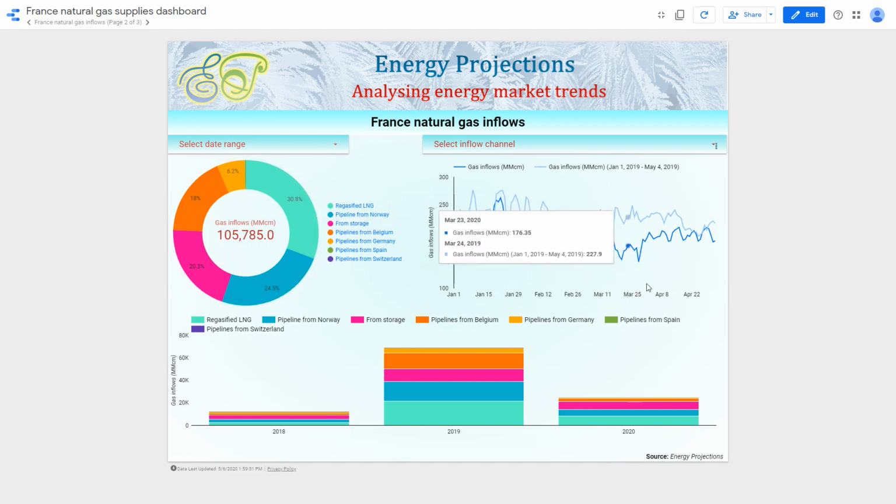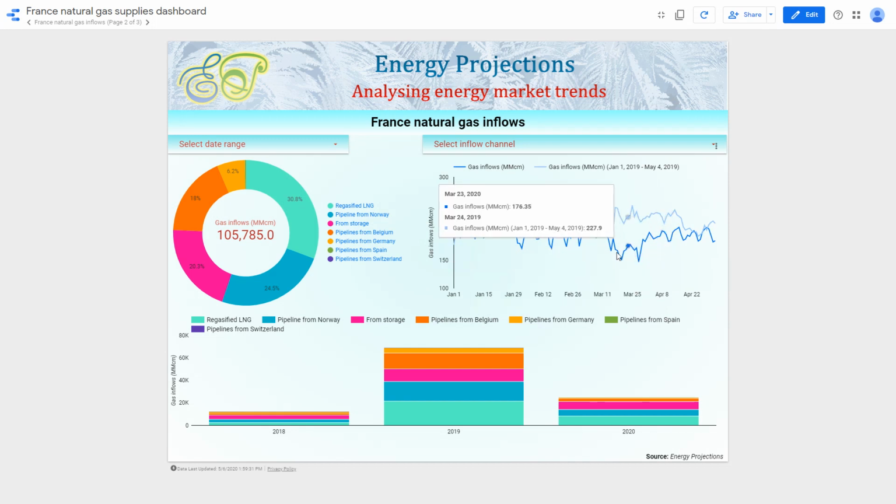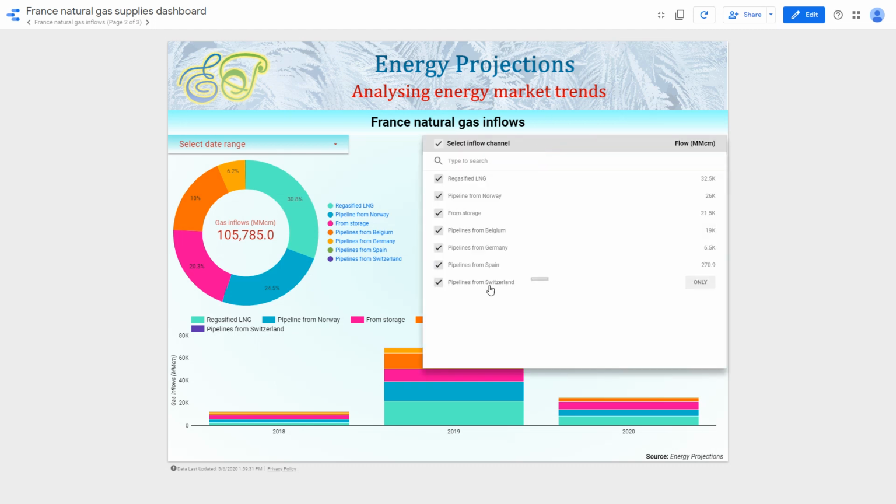If we look at the second chart, once again it provides us the year-on-year comparison of natural gas supplies or natural gas inflows in France. More importantly, we can also look into a particular channel of inflows. So for example, if we are interested in looking into only pipeline natural gas supplies coming into France from Norway, then we can select that.